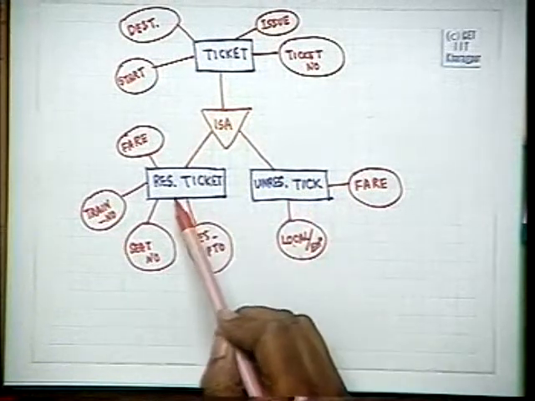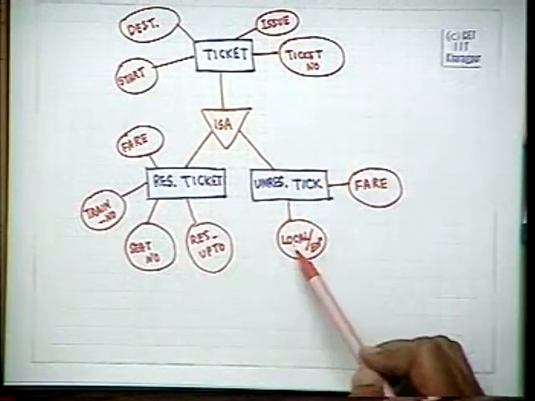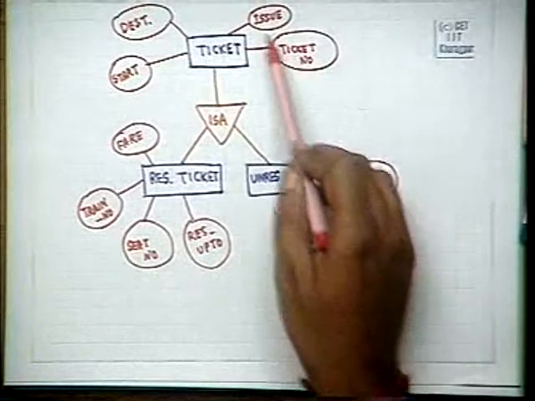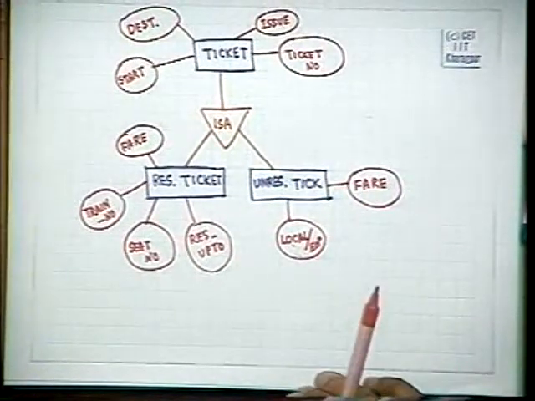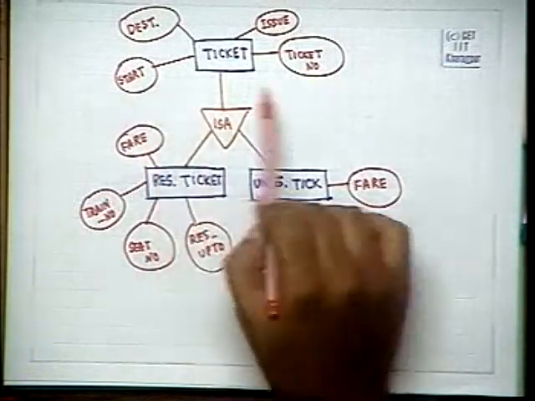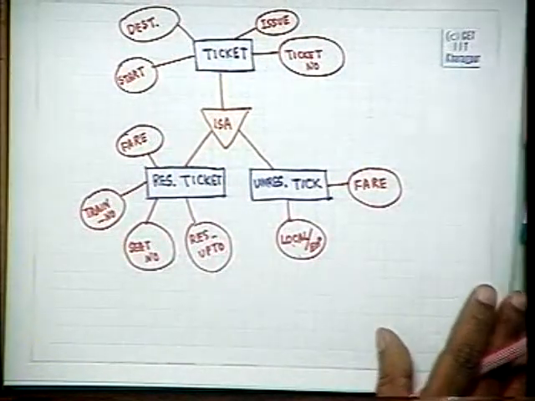Therefore, the attributes of a reserved ticket are 4 plus 4, 8 attributes, whereas the attributes of an unreserved ticket are 4 and 2, 6 attributes. So, we keep the common part in one place and the special parts in another place.